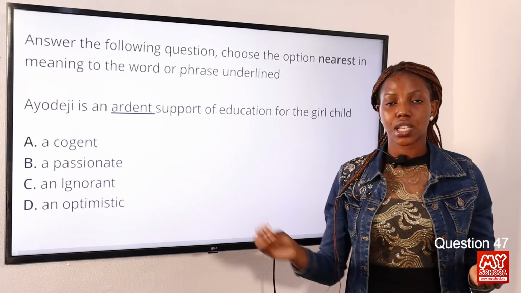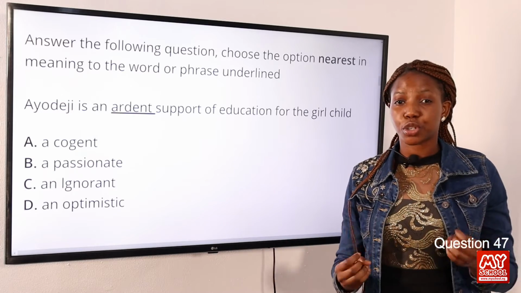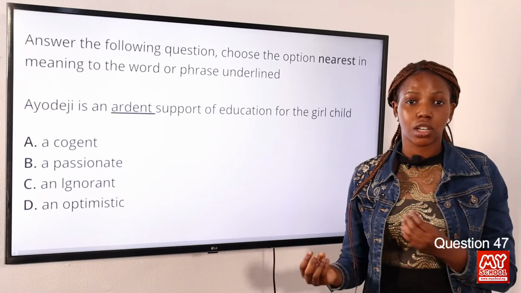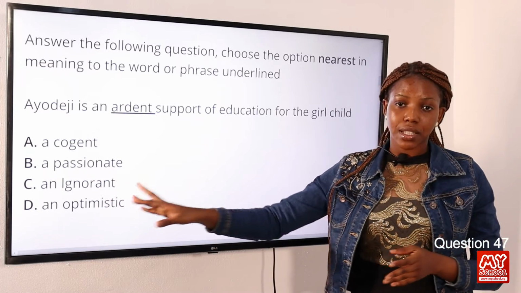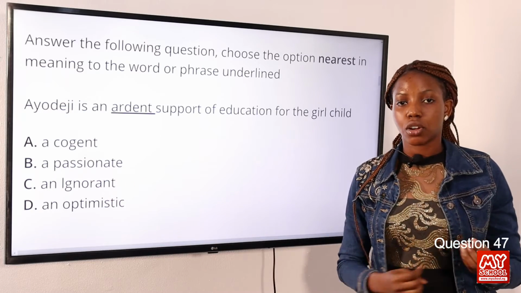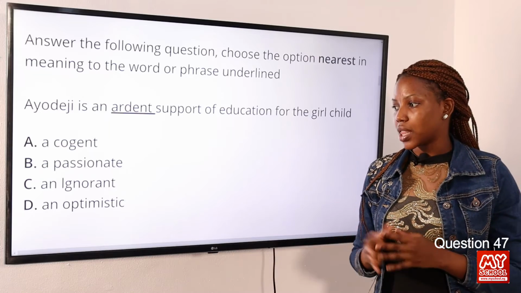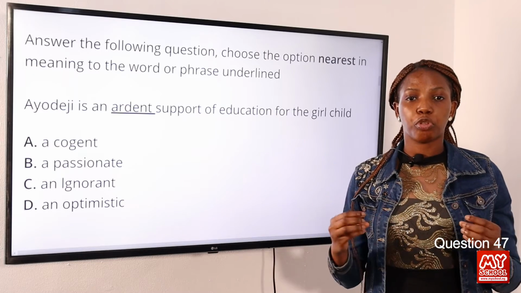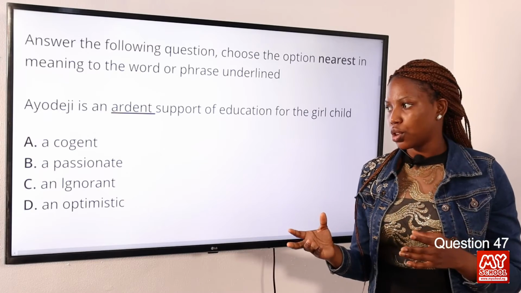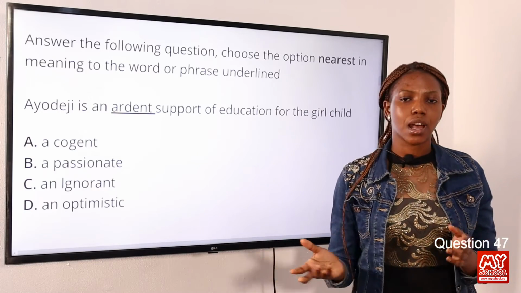However, a cogent is a clear, logical, or convincing idea or thing. Option C, an ignorant, is not educated, unschooled, not schooled, and that's what it means. Option D, an optimistic, means to be hopeful and confident about the future. So, option B is the correct answer to this question.